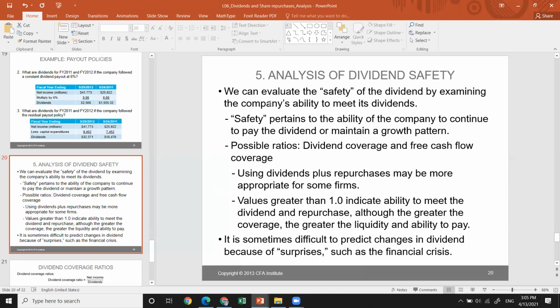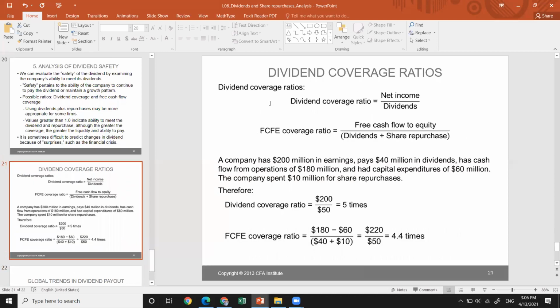It is sometimes difficult to predict changes in the dividend because of the surprises that the company may face. For example, currency devaluation, like in Kazakhstan and Russia in 2014, when the national currency devalued unpredictably and lost its value. Or the global financial crisis that took place in 2007 to 2009. These are the surprises we're talking about. So let's talk about the dividend coverage ratio.